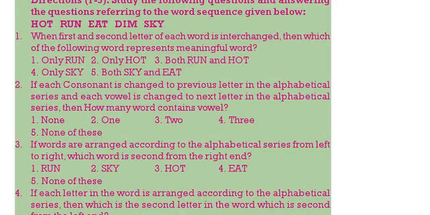Study the following questions and then answer the questions referring to the word sequence given below. So here there are some words. Based on those words you have to answer the question. See here: hot, run, eat, dim, sky. These are the words. When the first and second letter of each word are interchanged, we have to interchange only the first and second. First, second. Then OHT, then URN, then AET, then we will get IDM, then followed by KSY.